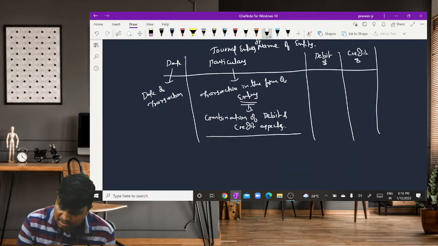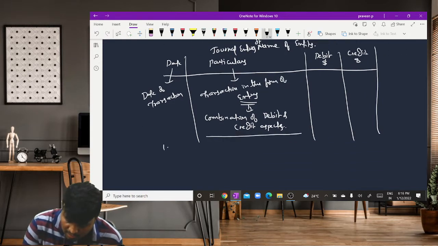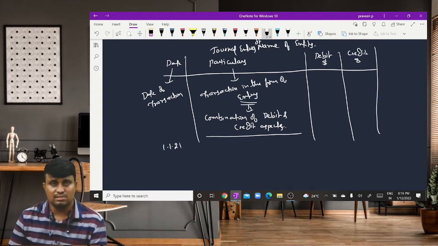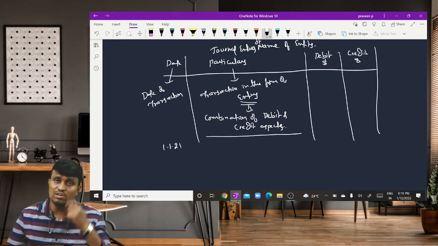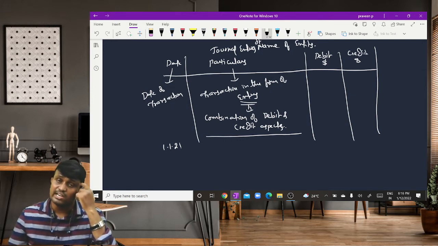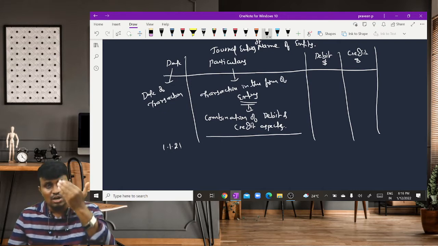So for example, on 1/1/2021, amount introduced by the owner into the business. We already discussed how to write the journal entries.